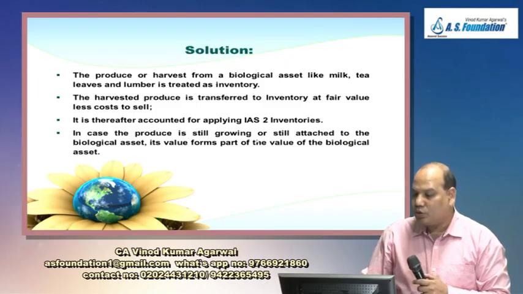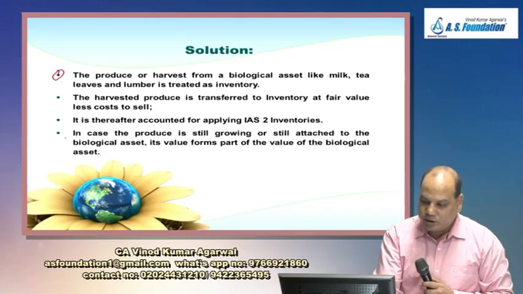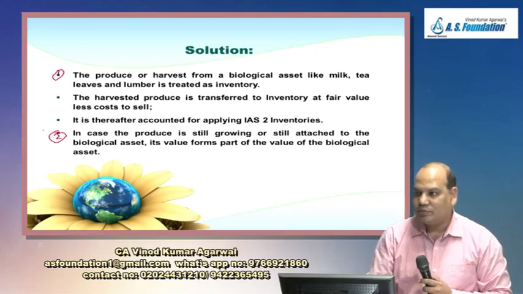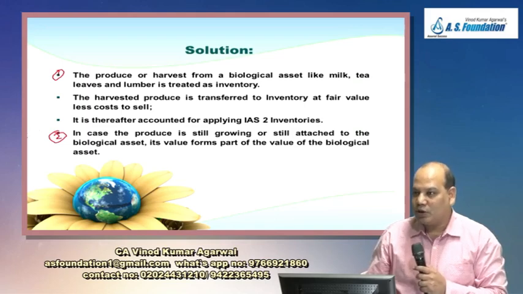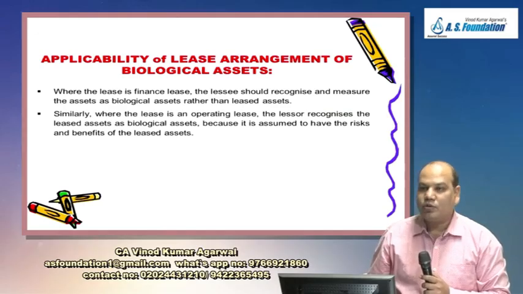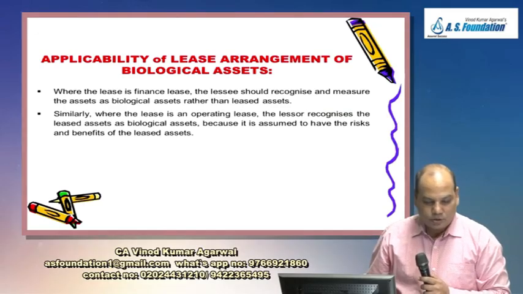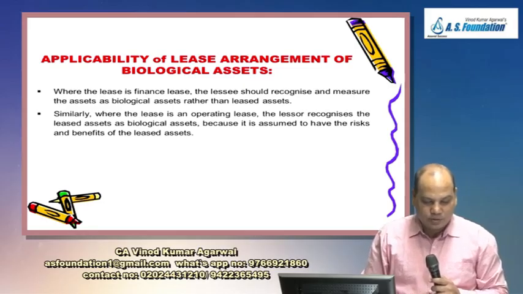In case the produce is still growing or still attached to the biological asset, then it will form part of the value of the biological asset. So you have to answer both. It may be an inventory item if it has been detached, that is harvested, but if it is still attached to the biological asset, then it will still be called another biological asset. Valuation principle is fair value less cost to sell. This example we have covered in your discussion about wine harvest, the grape and produce wine.